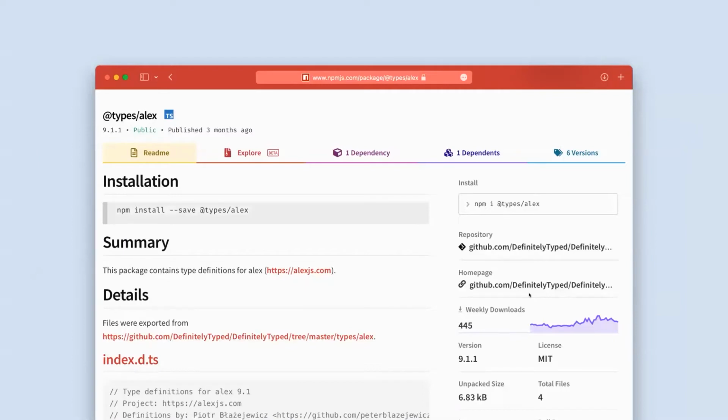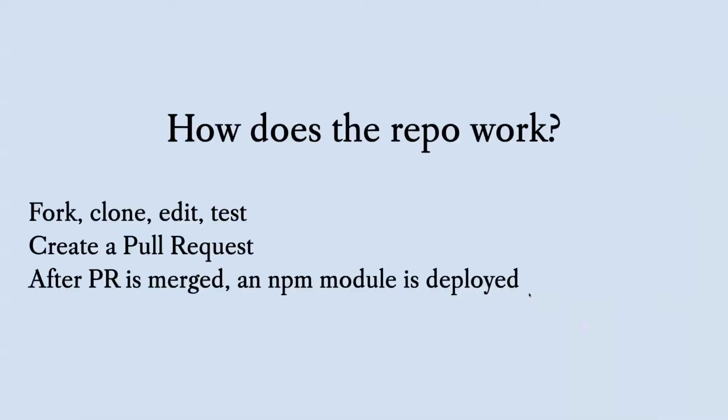This is really useful for all sorts of editing tools to be able to reliably do a quick lookup on npm, almost treating it like a CDN, to see whether the definition files exist for any particular JavaScript library. So quick summary, it's not that different from most repos. Once you make a change, it automatically deploys to npm.